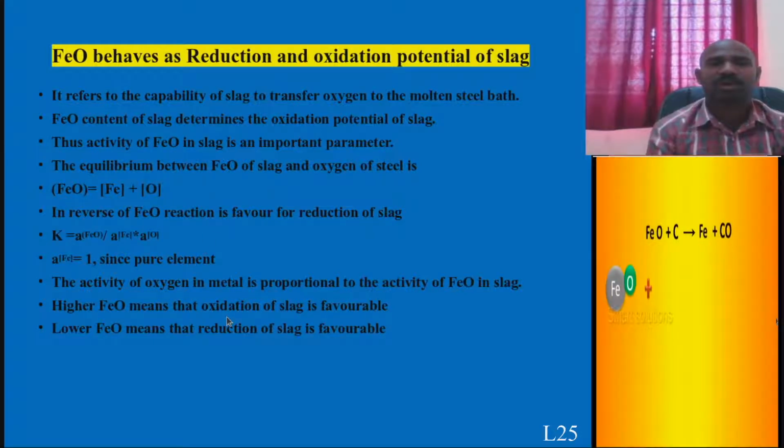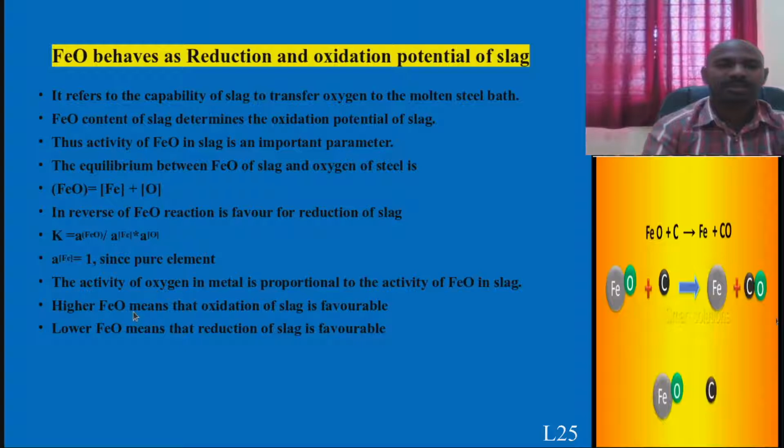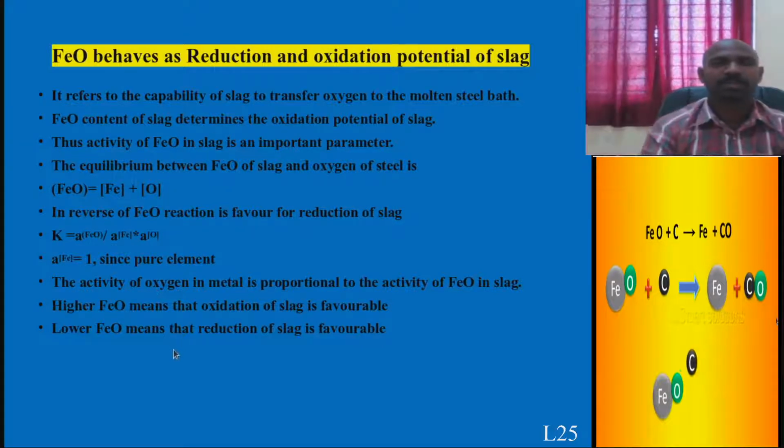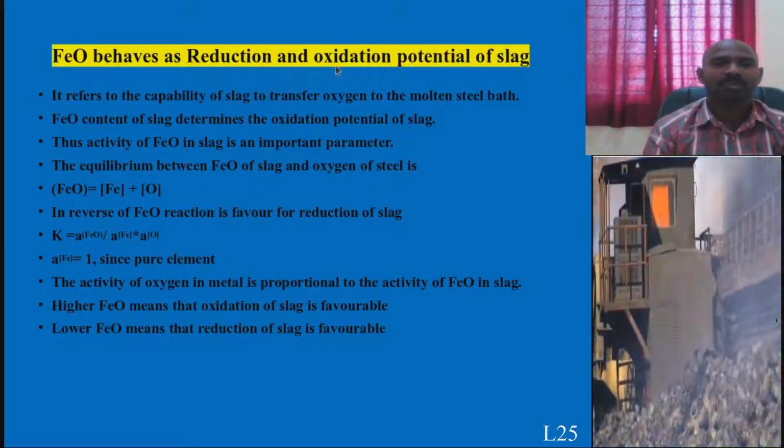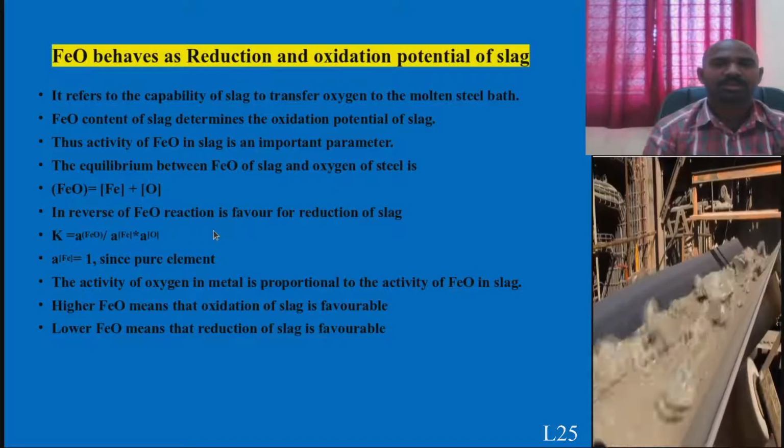The oxygen dissolved within the liquid steel will react with the FeO and go to the top of the slag. These two things one needs to notice about the FeO. FeO behaves like reduction and oxidation. It shows two natures.